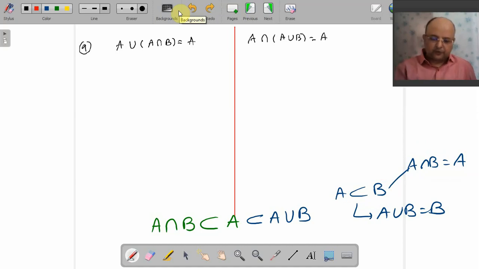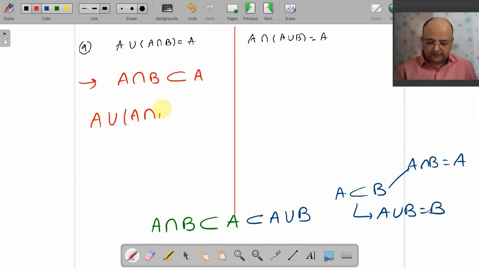Okay? So we go for it. Come on. We say that A intersection B is a subset of A. So what is the union of these two sets? Union means bigger set. Here the bigger set is A. So this is your A. Easy. And now I go for this.